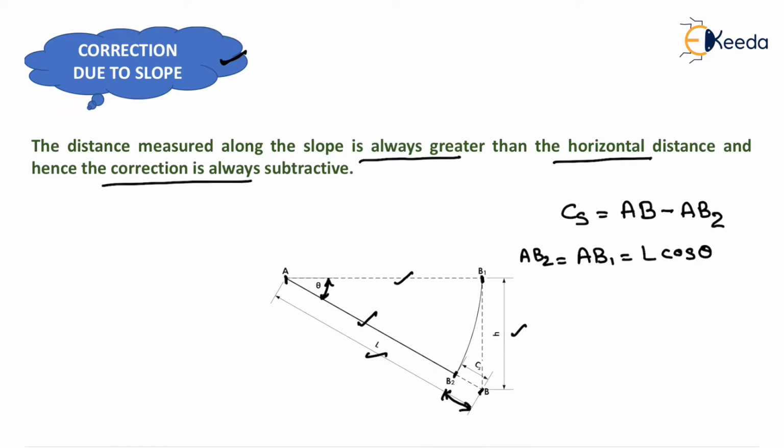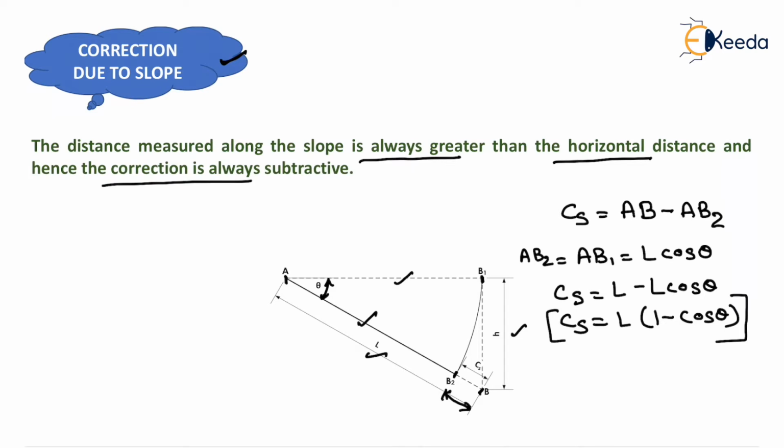So we will use the formula: correction due to slope will be equal to AB, which is L, minus AB2, which is L cos theta. We will take L common and the remaining value will be 1 minus cos theta. That will be one of the formulas of correction due to slope.